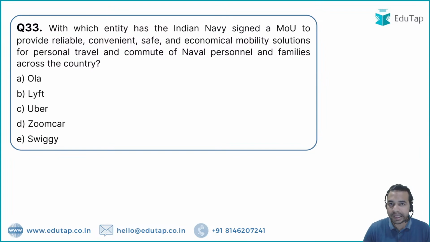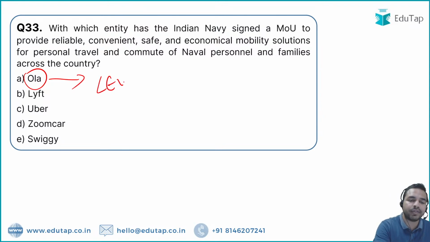So recently the Indian Navy collaborated with an organization, under which the personal travel and commute of the naval personnel and their families has been given as a responsibility to that company. You have to tell me what exactly is the name of that particular company. So my dear friends, we always see that there are two organizations which come to our mind whenever we talk about booking cabs, and the names of those organizations are Ola and Uber. Let me tell you that Ola is the organization which has recently announced that it will be setting up the largest EV hub in Tamil Nadu.